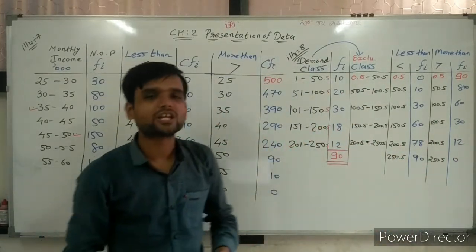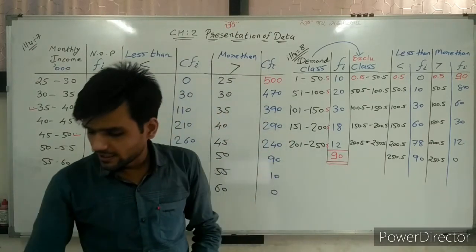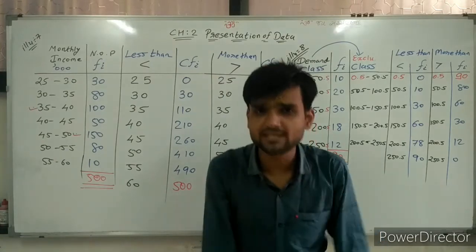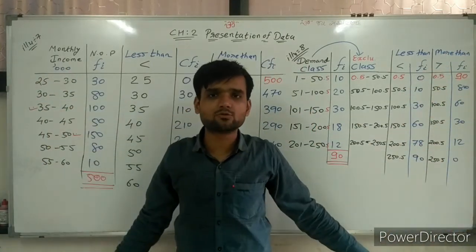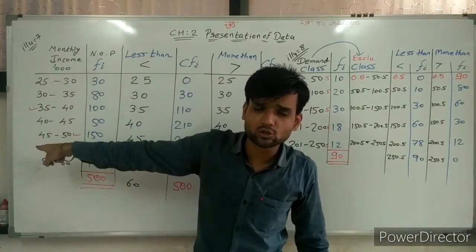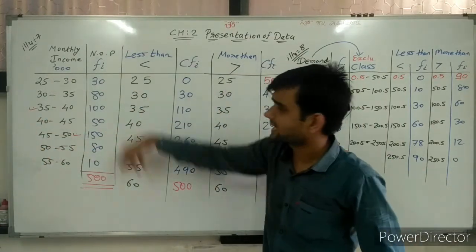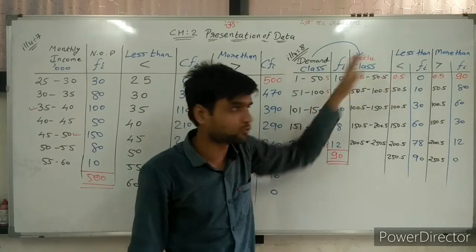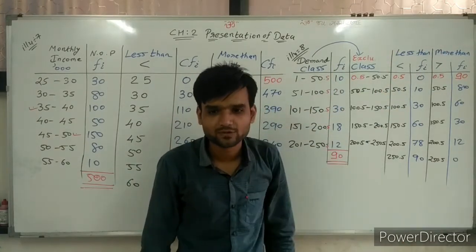So in this way, we can find less than and more than frequency distribution on the basis of continuous frequency distribution. If exclusive class is given, don't worry, directly write it. If inclusive class is given, convert it into exclusive class, then the rest remains the same.